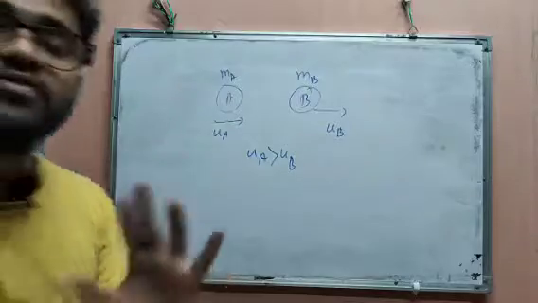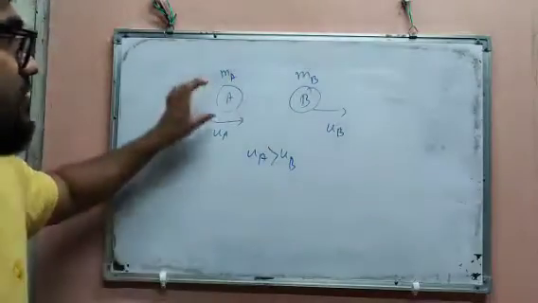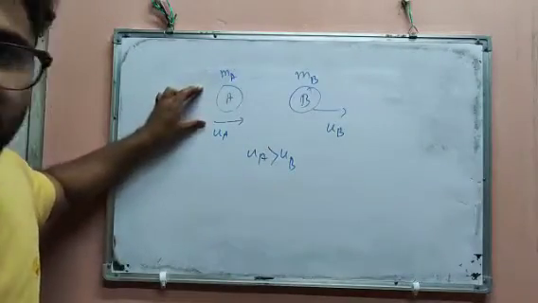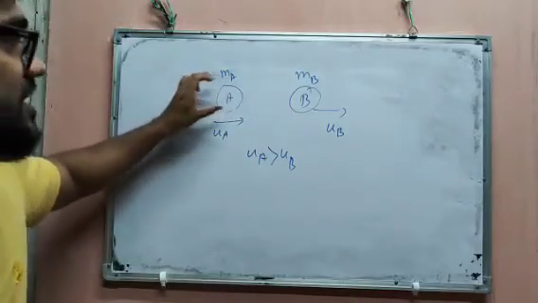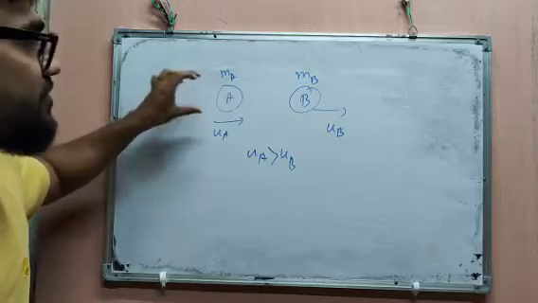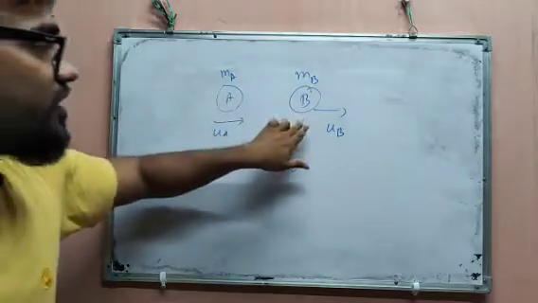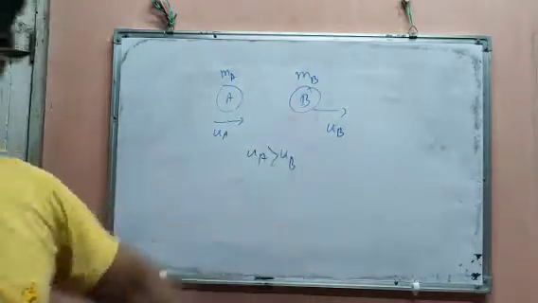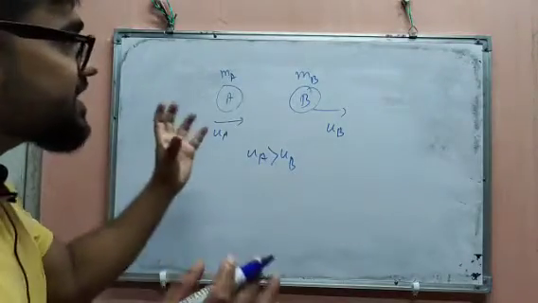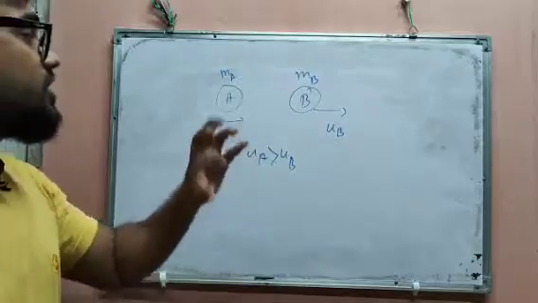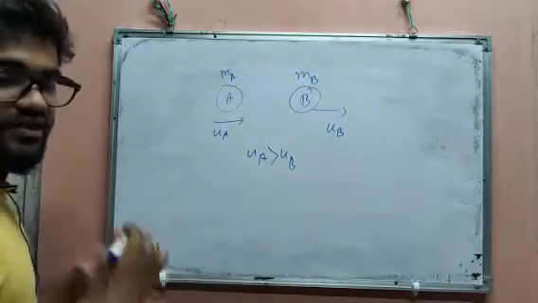Suppose two of your friends are moving in cars, one going at 60 km per hour speed and one going at 40 km per hour speed. What will happen? After some time, the friend who is moving at 60 km per hour will overtake the car which is moving at 40 km per hour. But in the case of objects, they will collide. They will strike each other.